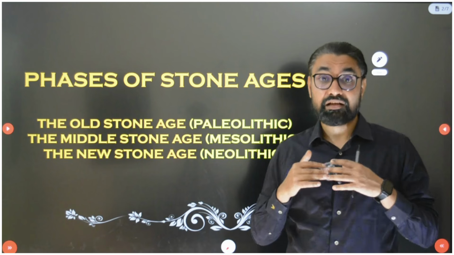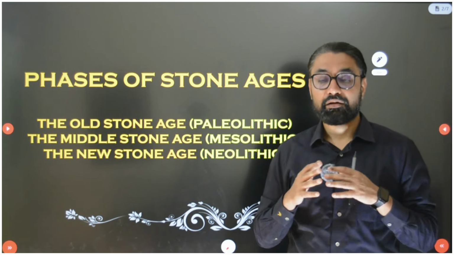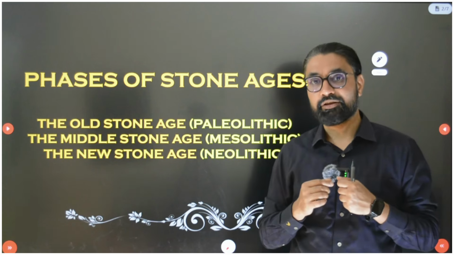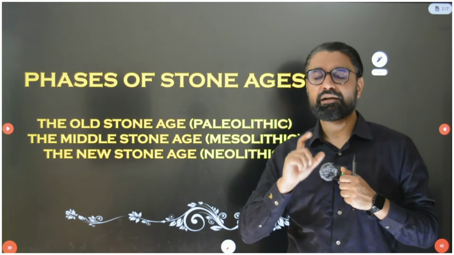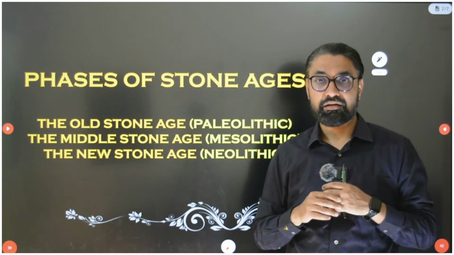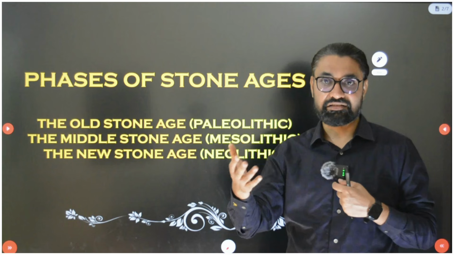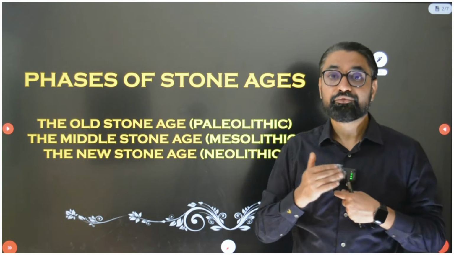How are these three phases separated? That is a very important part of history, and I am going to explain it to you, because UPSC nowadays is asking conceptual, understanding-based questions, not just what the difference is between Paleolithic, Mesolithic, etc., like tools difference. But what exactly changed that made us create these phases?